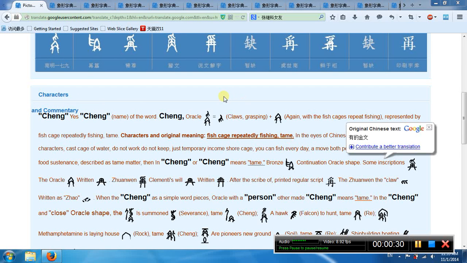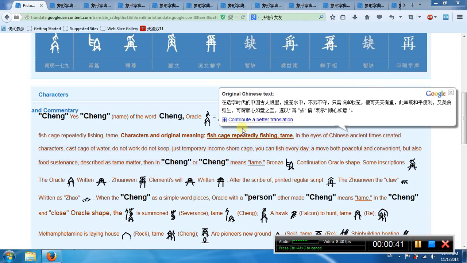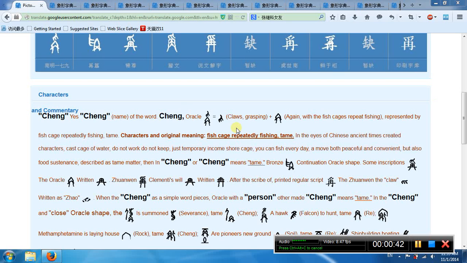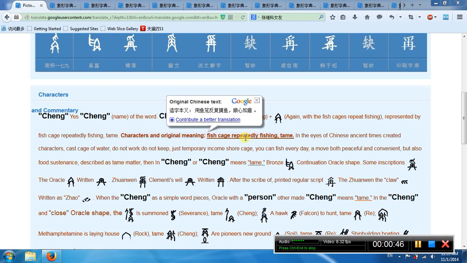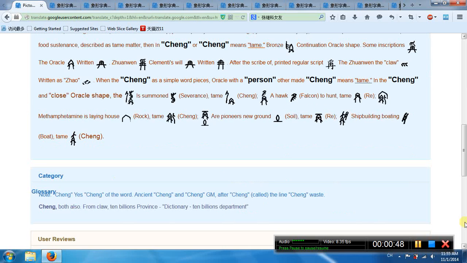This character has 2 parts. This part means grasping. The bottom part means fish, repeatedly fishing. You use the fish cages. So its meaning is repeatedly fishing, using the cage.